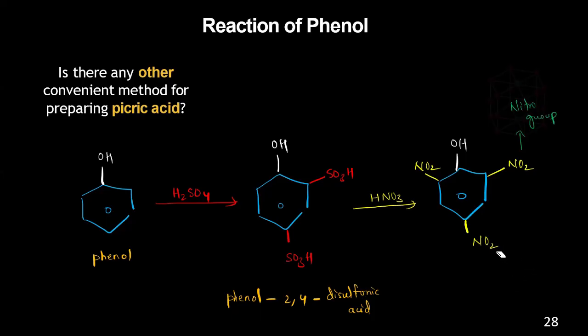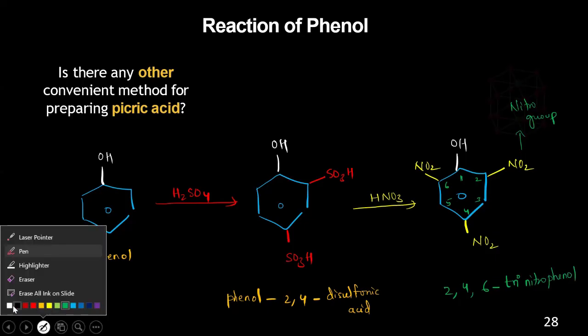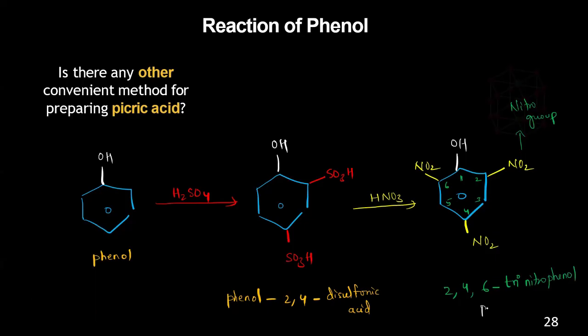So this nitrogen dioxide is attached on what positions? Let's say this is 1, 2, 3, 4, 5, 6. They are attached on the second position, on the fourth, and on the sixth. So 2, 4, 6. How many nitro groups are present? Three. So 2,4,6 trinitrophenol, which is nothing but our picric acid. Okay, so this is another way where you can synthesize it.